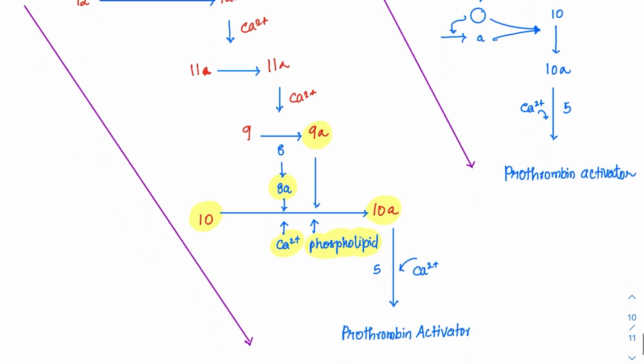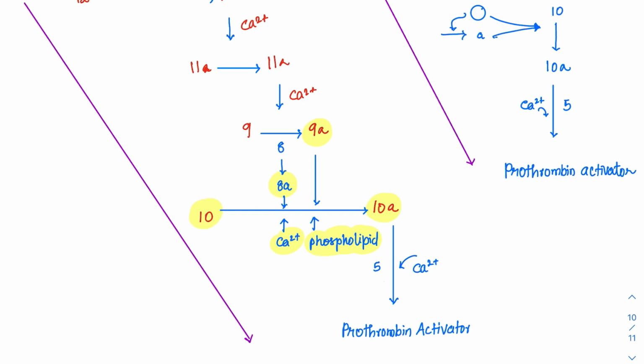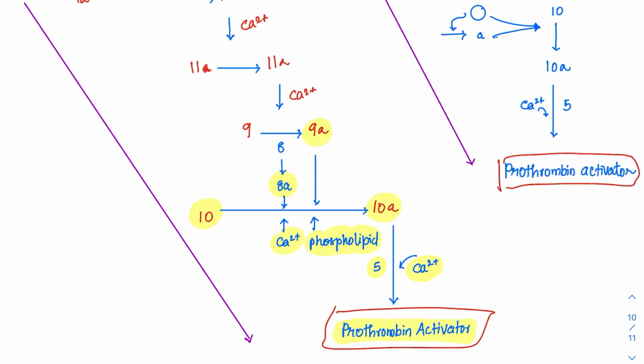Now this 10A is the final step which will convert into a prothrombin activator. This 10A can get converted into prothrombin activator in the presence of factor 5 and calcium. So finally we land up with prothrombin activator. Whether it is the intrinsic or the extrinsic pathway, ultimately we will land up with prothrombin activator only.